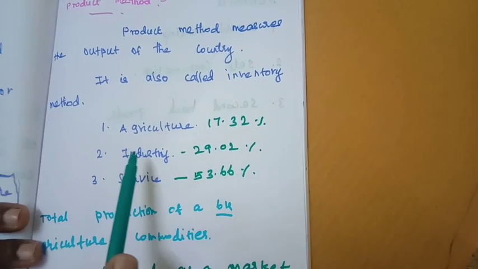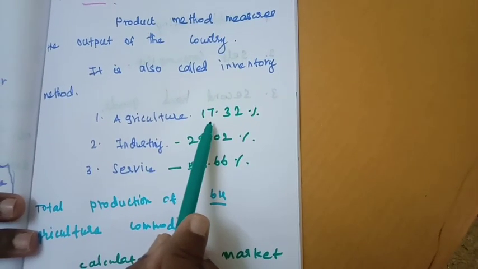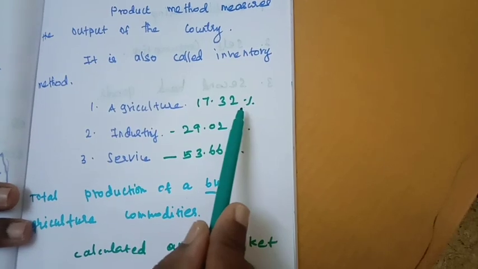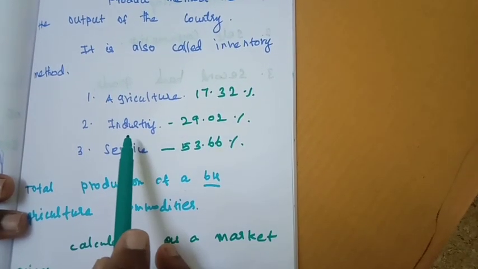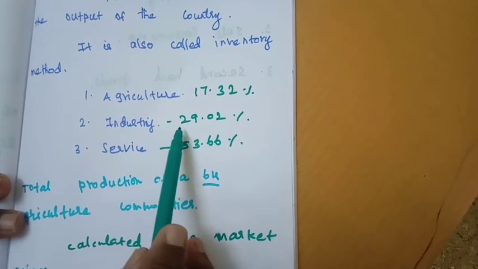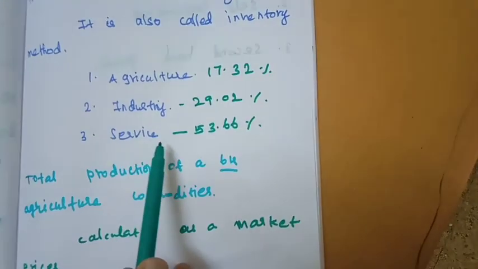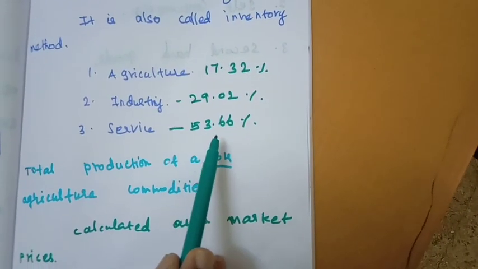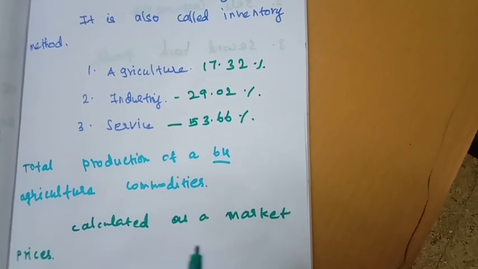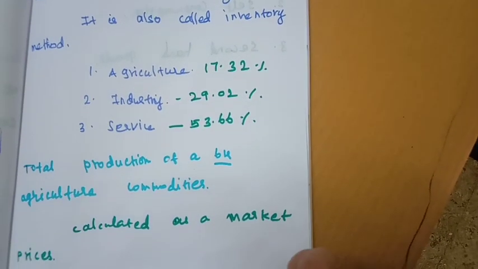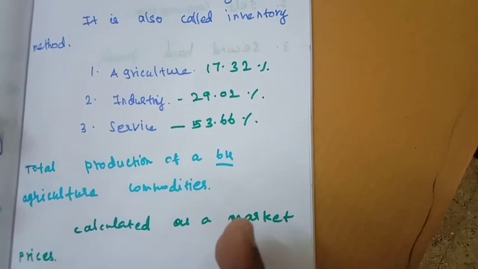For example, the contribution of the agriculture sector is 17.32%, the contribution of the industrial sector is 29.02%, and the contribution of the service sector is 53.66%. So you calculate the output from all these three sectors. It is known as the product method.